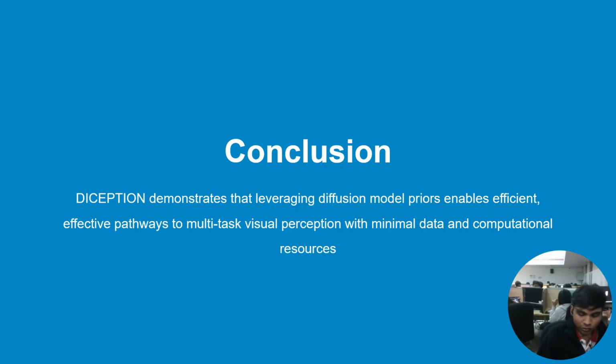So, in conclusion, DICEPTION demonstrates that leveraging diffusion models provides efficient and effective pathways to multitask visual perception with minimal data and computational resources. This work opens up new possibilities for building generalist vision models that can match specialist performance without the prohibitive costs typically associated with training models from scratch.